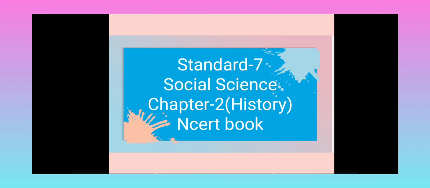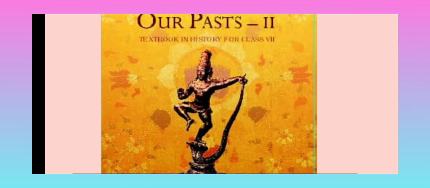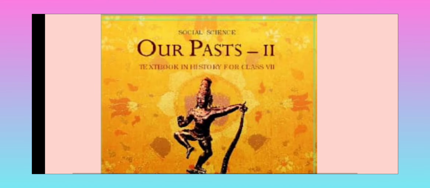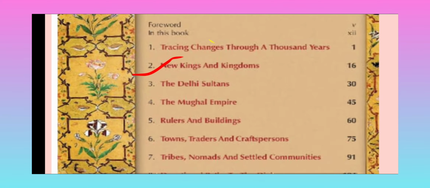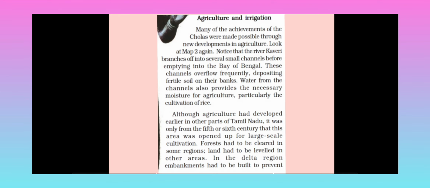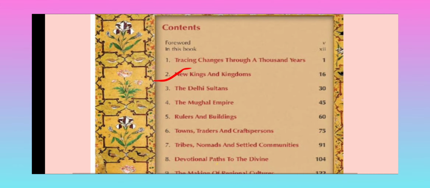Today we will see part 3 of Chapter 2, Standard 7, Social Science, History, NCERT book. The book name is Our Past-2. In this we will see Chapter 2, New Kings and Kingdoms. We have already completed 2 parts of this chapter. Let's see a quick recap of what we have completed previously.